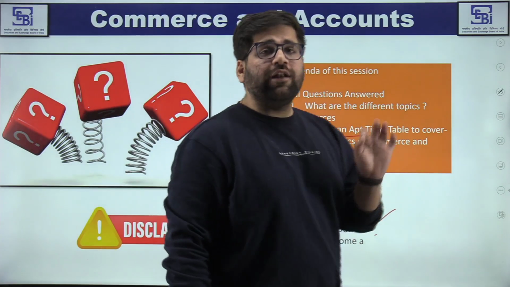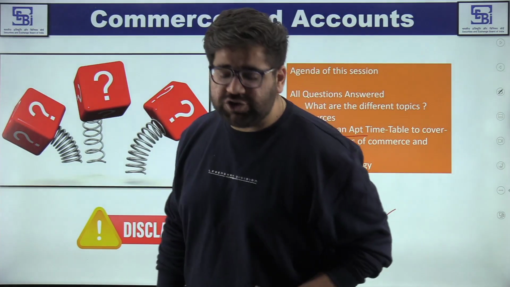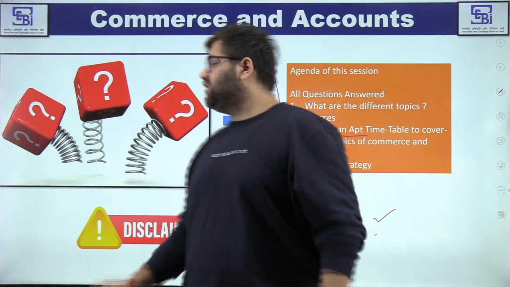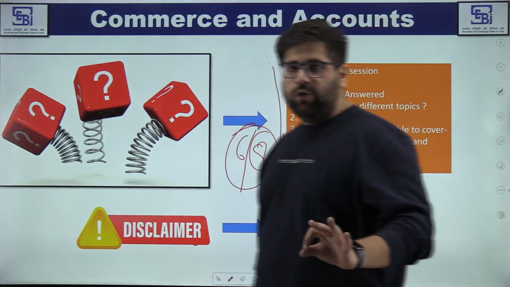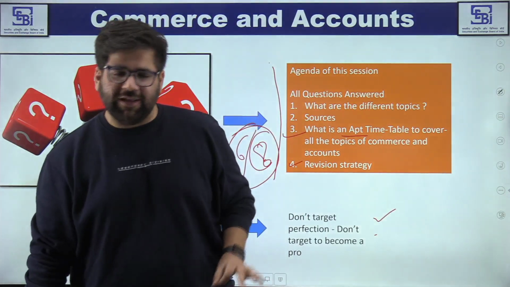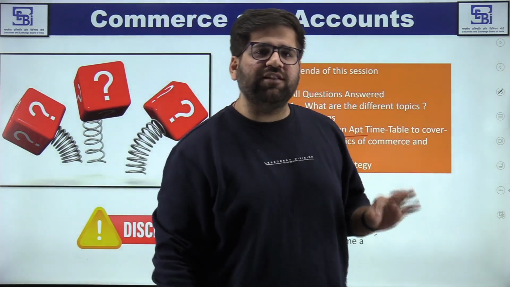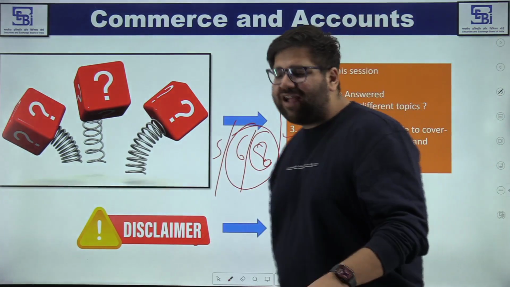Now, do not try to become a pro. Do not try to answer all 8 out of 8 questions. All you need to do is just answer 6 questions out of these 8 and you are good to go. I am assuming that SEBI will ask the toughest paper in history. If they are asking the toughest paper in history, then also, my friends, you can easily attempt 5 questions.